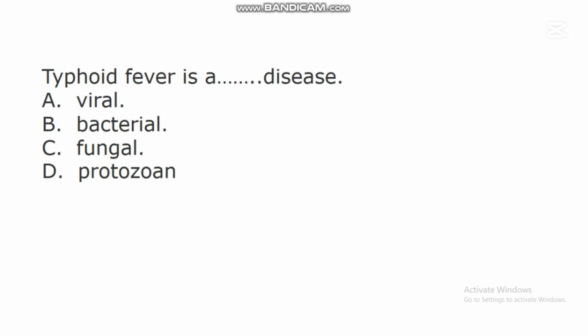In this question, the correct answer is B. Bacterial disease. Typhoid fever is a bacterial disease because it is caused by some bacteria that attack the body system. So this typhoid fever is one of the bacterial diseases that affects different people.